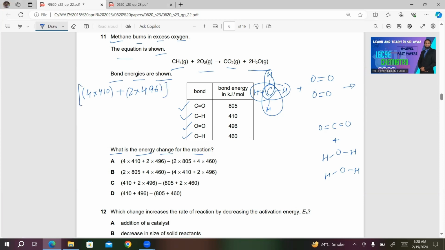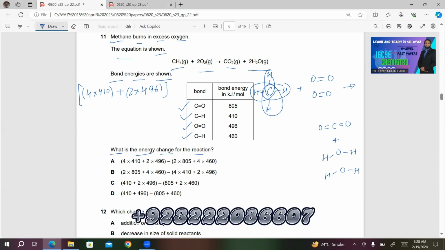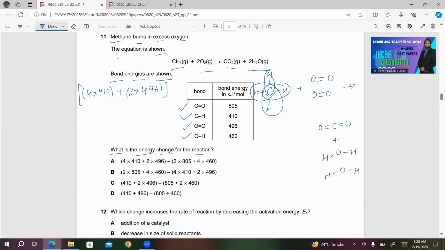This will be the reactant side. Now you know that in order to calculate the energy change, you have to subtract the energy released in making the bonds on the product side from the energy needed to break the bonds on the reactant side. So we'll have the product side.